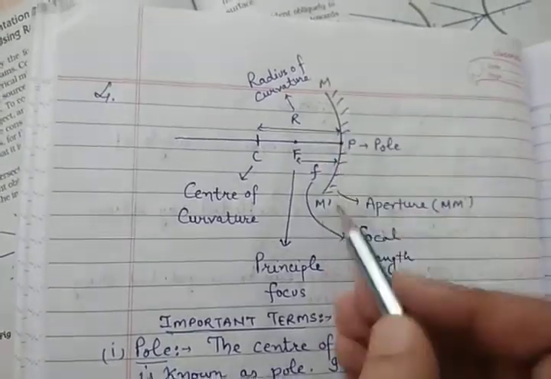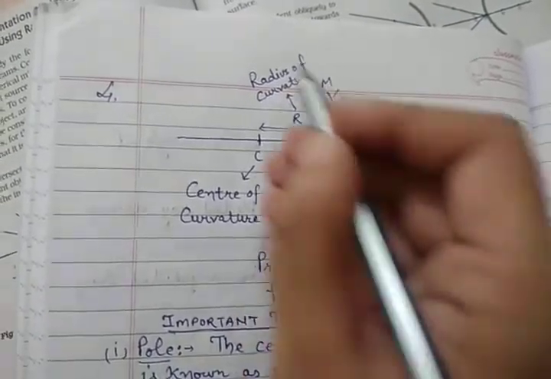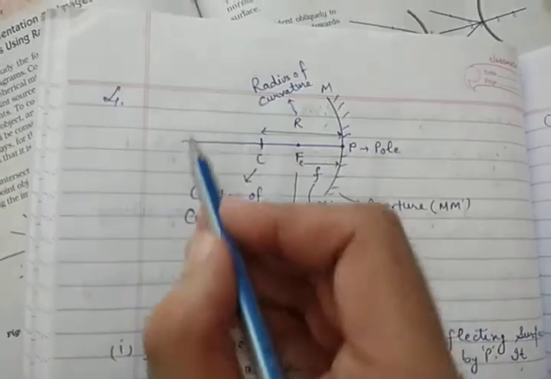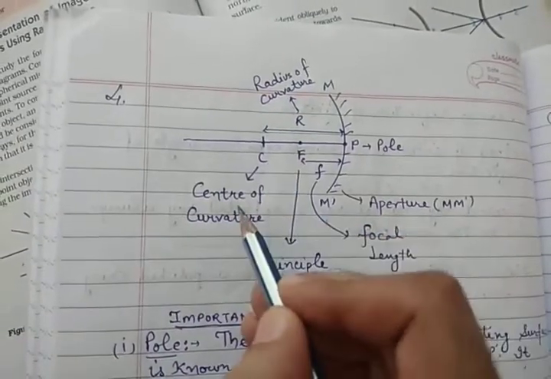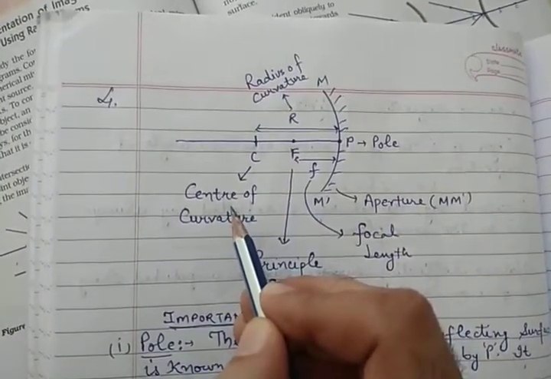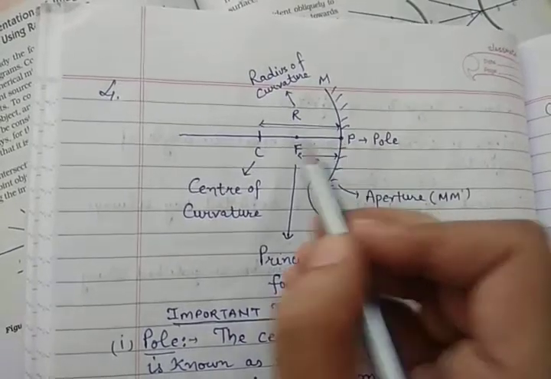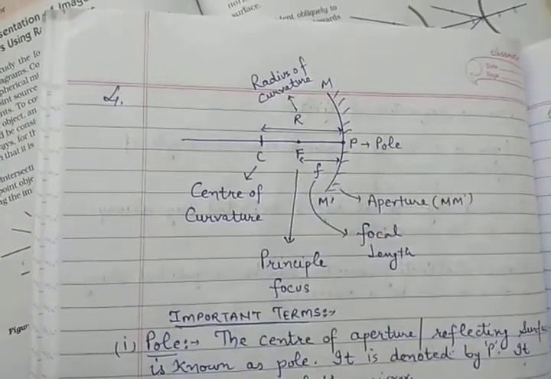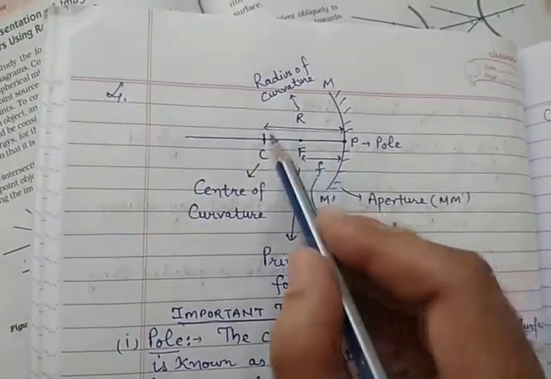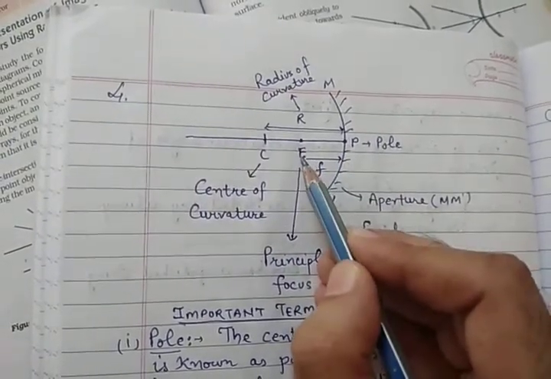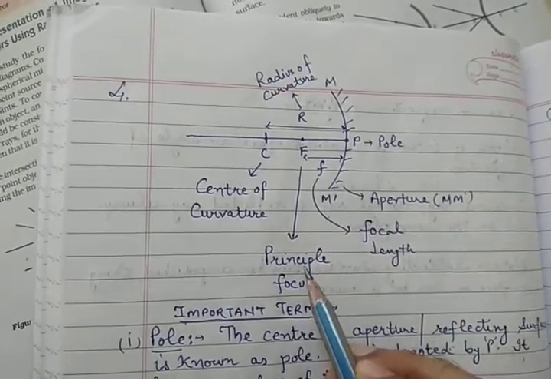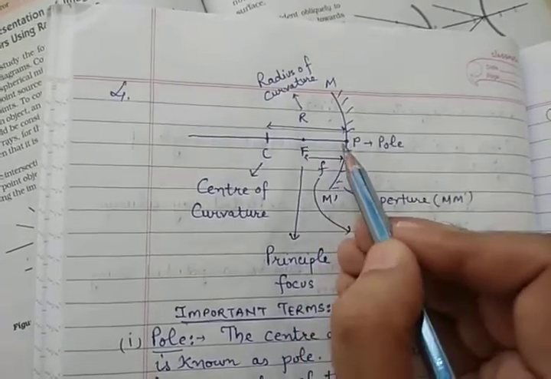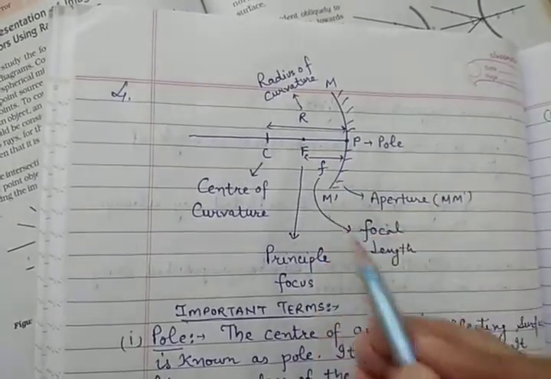This portion is cut from the sphere and that sphere has a center. That center is known as the center of curvature. Clear? The distance between the pole and the center of curvature becomes a radius, known as the radius of curvature. Clear? Next, half of it is F, that is the principal focus. And the distance between P and F is known as the focal length.